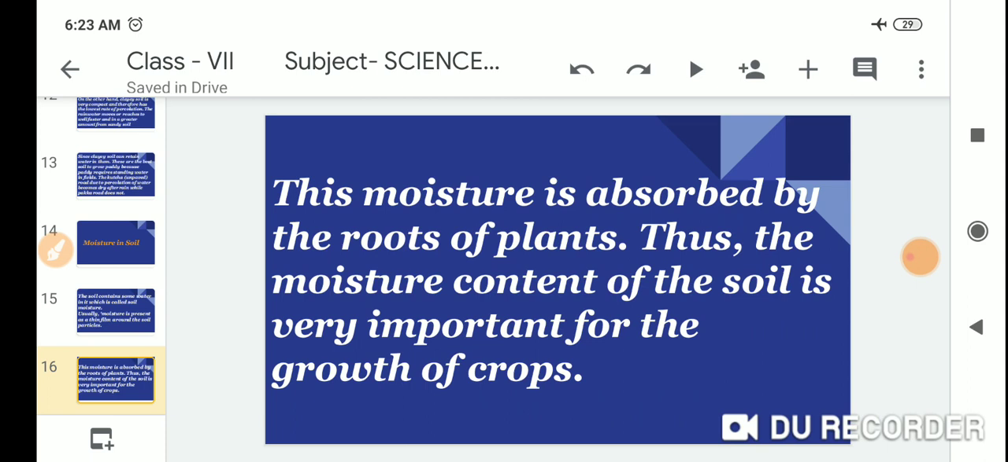This moisture is absorbed by the roots of plants. Thus, the moisture content of the soil is very important for the growth of crops.